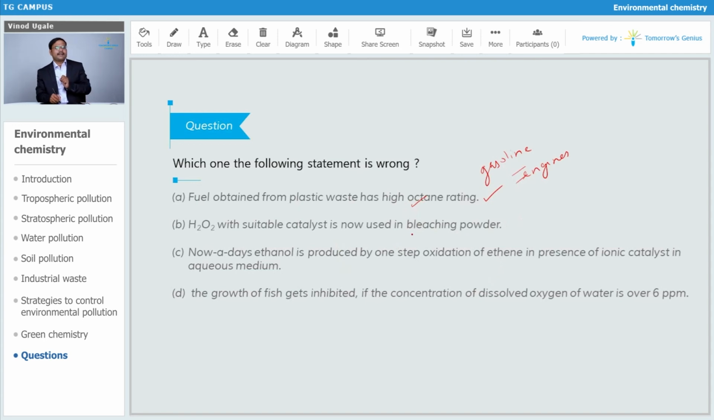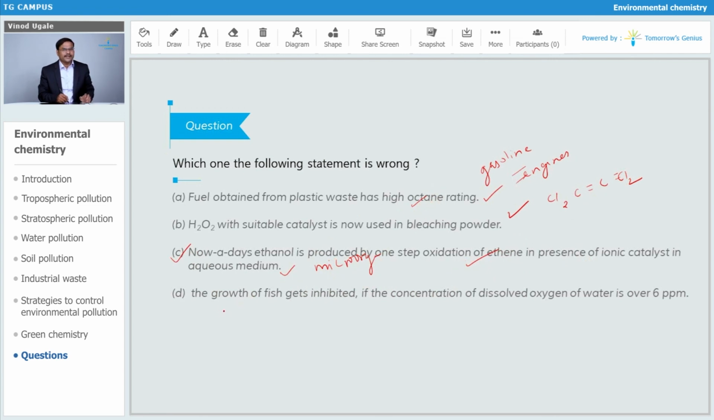H2O2 with suitable catalyst is now used in bleaching powder. Yes, correct. We have seen that instead of Cl2, we use H2O2, a green technique nowadays. So this is also true, this is also correct. Nowadays ethanol is produced by one step oxidation of ethene in the presence of ionic catalyst in aqueous medium in the presence of some microorganisms. So ethanol can be produced. This is also a green method. So this is also a correct statement.